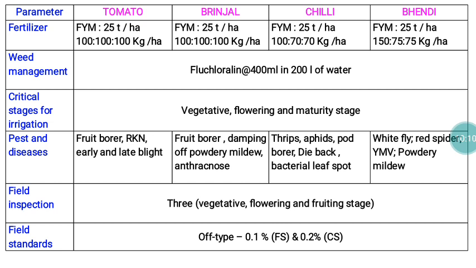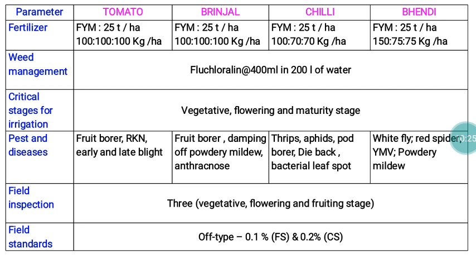In all the cases, we are applying fluchloralin for weed management. As far as critical stages for irrigation are concerned, the vegetative stage, flowering stage, and maturity are the critical stages in terms of irrigation.